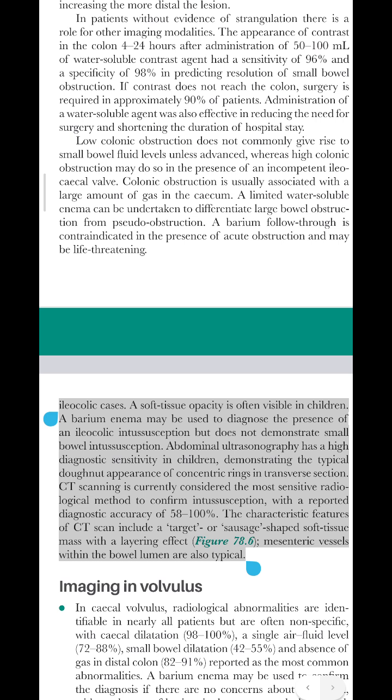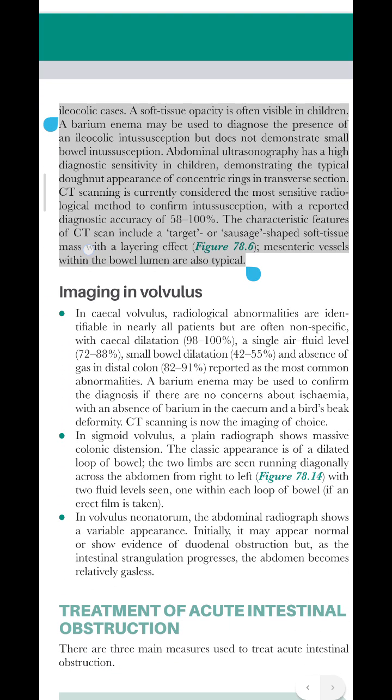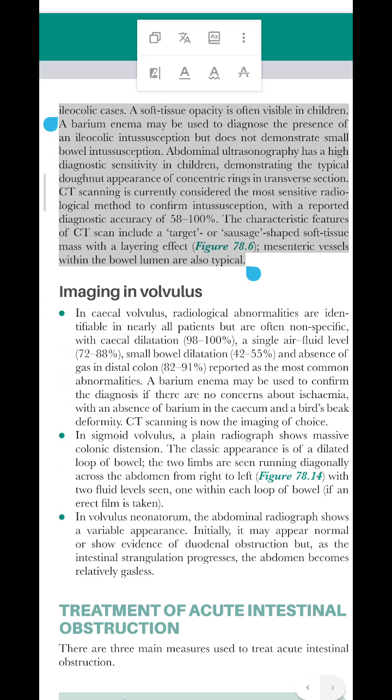section. CT scanning is currently considered the most sensitive radiological method to confirm intussusception, with a reported diagnostic accuracy of 58 to 100%. The characteristic features of CT scan include a target, or sausage-shaped soft tissue mass with a layering effect, Figure 78.6. Mesenteric vessels within the bowel lumen are also typical.